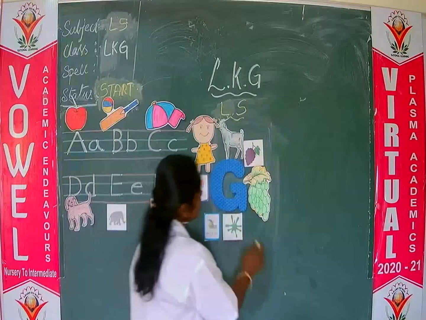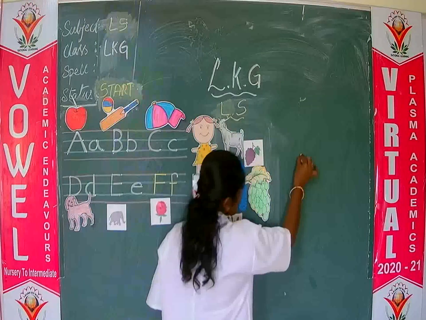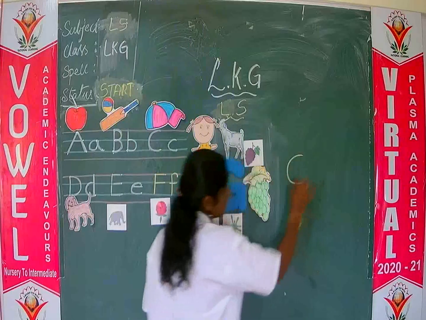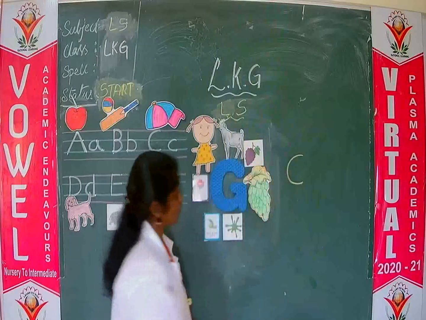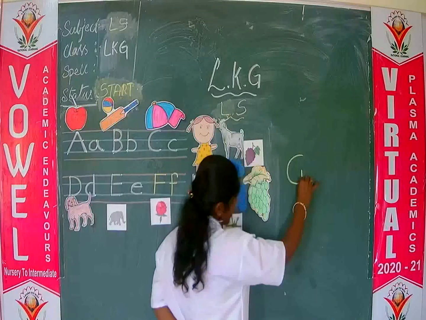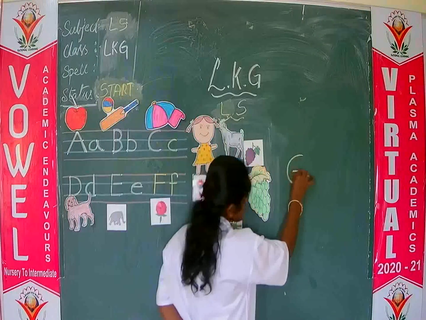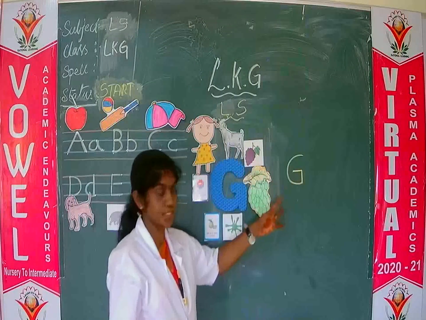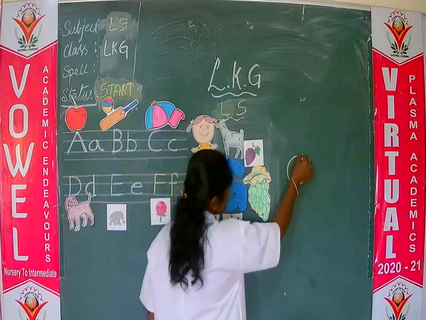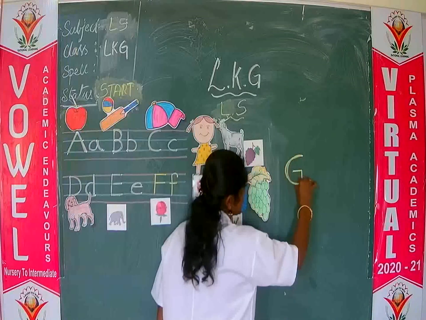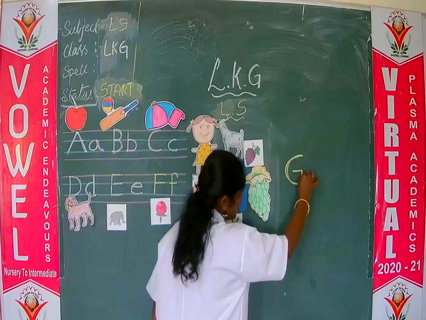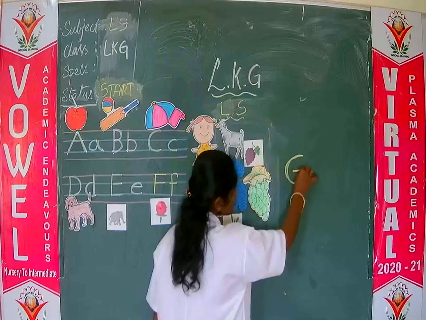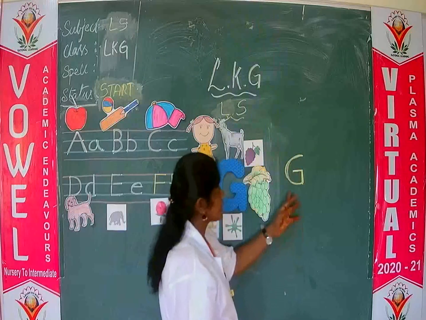So how to write letter G? Just see, write like C, okay, means left curve, and then standing line and sleeping line. This is letter G, capital G. So it's very easy. Write like C, children, means left curve, and then write a standing line and one small sleeping line. This is capital G.